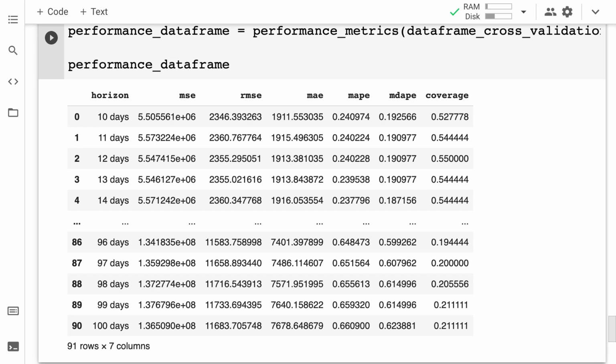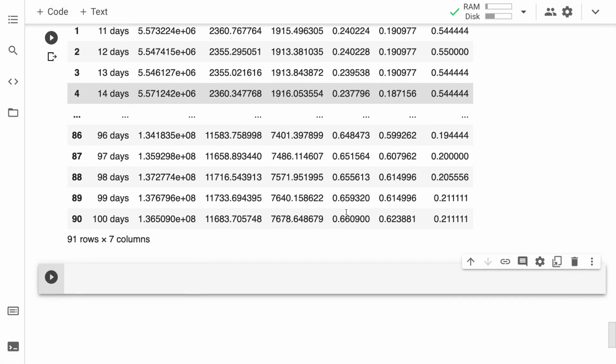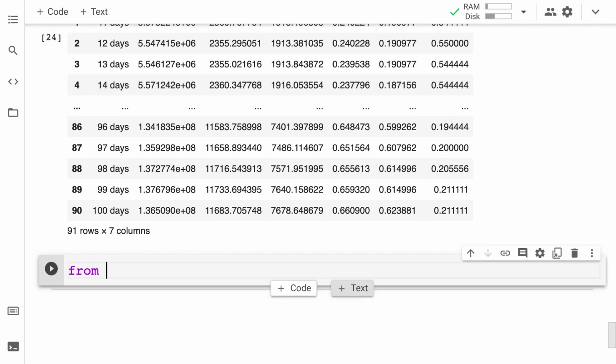Let's take one of these values, like perhaps MAE or MAPE, and let's plot it in a visualization. So I'm going to make a new code cell here. From fbprophet.plot, I'm going to import a function to plot our cross-validation. This is different from matplotlib or pyplot.